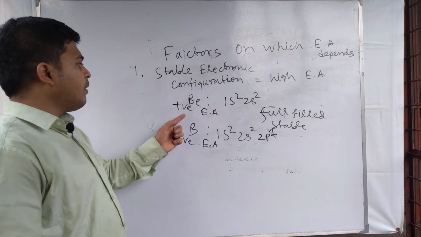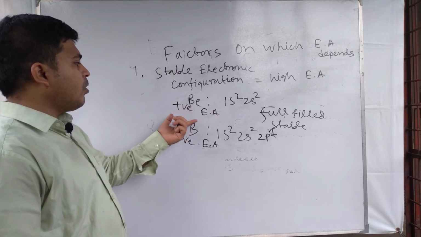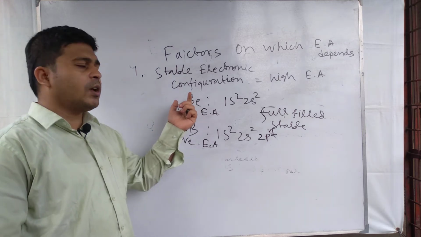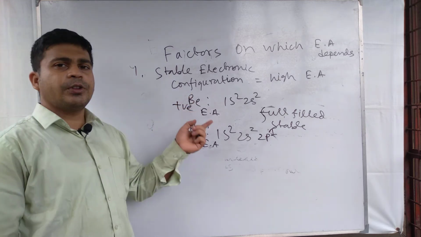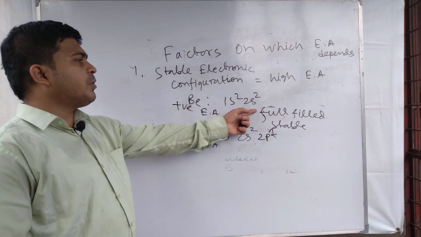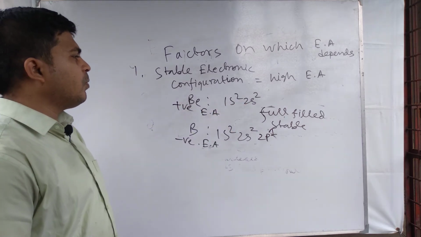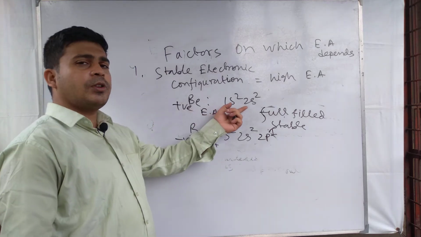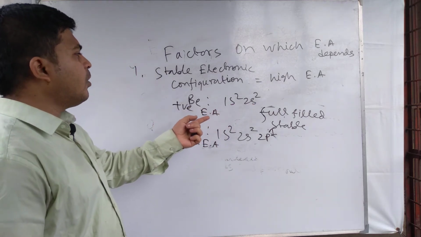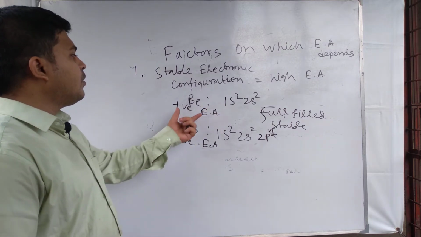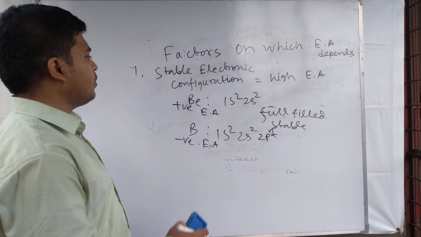Compared to boron, beryllium has a reluctance to receive one extra electron because of its stable, filled 2s2 electronic configuration. It has less tendency to accept another electron to form the anion. So for this reason, it has lower electron affinity.